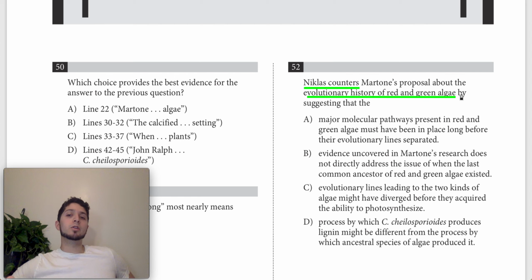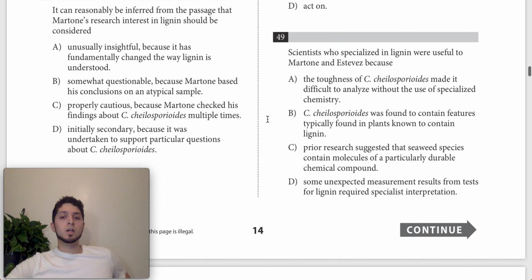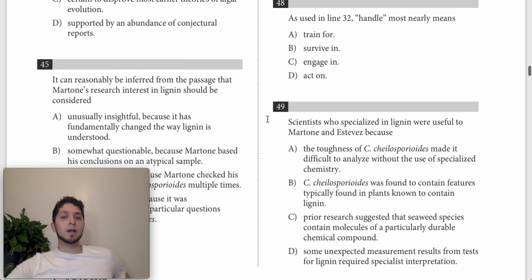The second thing that we can do is that we can begin by looking at what is Martone's proposal about the evolution to begin with. And I actually recommend doing that first because it's going to help us solve this question more quickly, more efficiently, and make us more likely to get the right answer. This is kind of a challenging question because it does require us to have a pretty good deal of comprehension. So let's begin by looking for basically what is Martone's proposal about the evolutionary history of red and green algae.